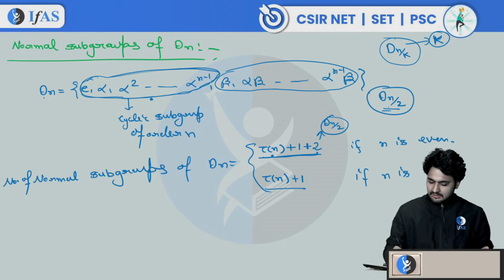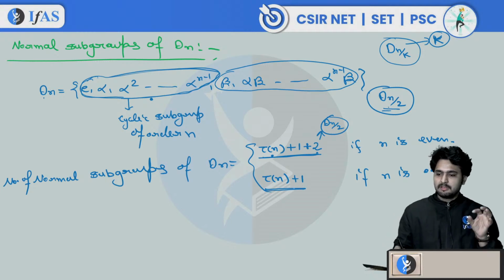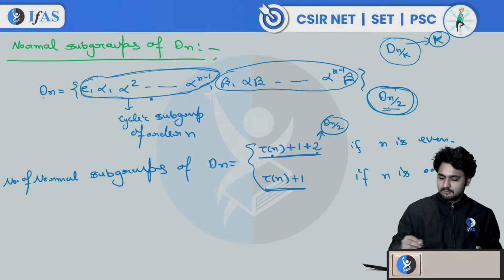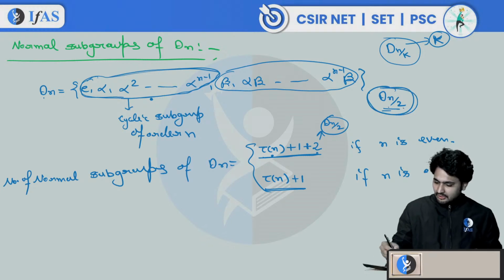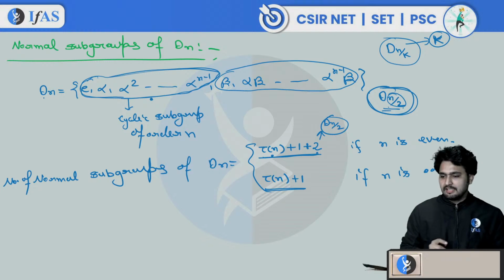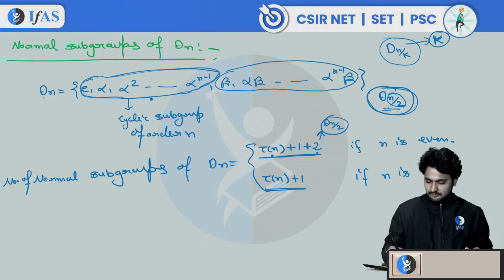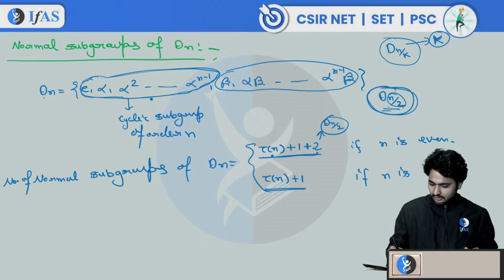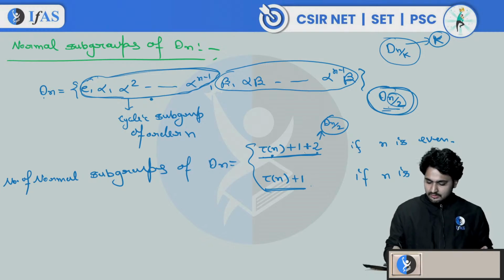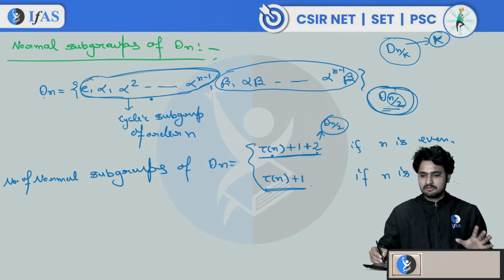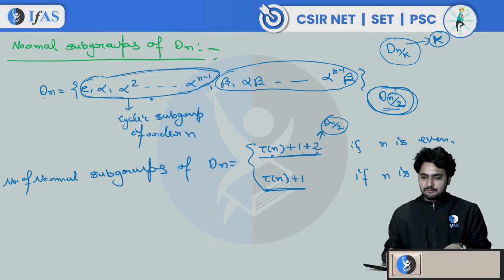If n is odd, then it is tau n plus 1. We will not have these types of normal subgroups, because if n is odd, we cannot consider Dn by 2. 2 will not divide n, so we cannot consider those subgroups. Otherwise it is the same: tau n plus 3 if n is even, and tau n plus 1 if n is odd. So these are the numbers of normal subgroups. I think you understand what those subgroups are also.